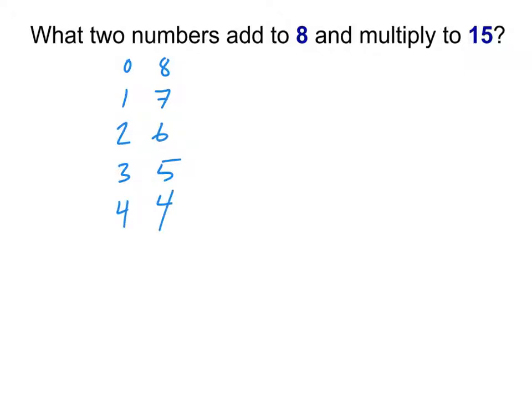How can I multiply to 15? 1 and 15, 3 and 5. Because we never have to worry about decimals with these. So notice, by focusing on the multiplication part first, we can see a lot faster which combination is the winner, because there's only 2 options. I just have to decide which of those actually adds to 8. Well, that's easy enough, right? You list out your possible ways to multiply. There's our answer. So the answer here is 3 and 5. Those are our 2 numbers.